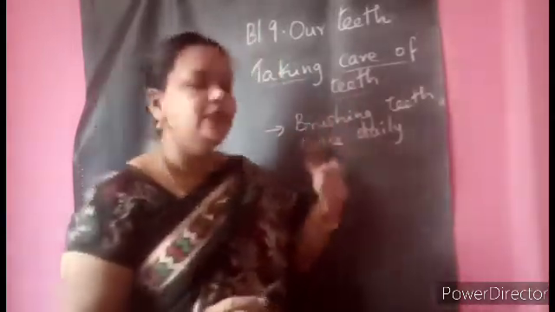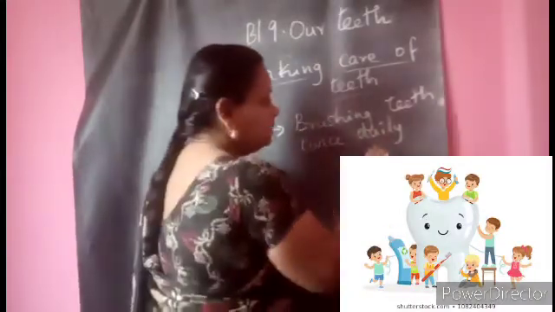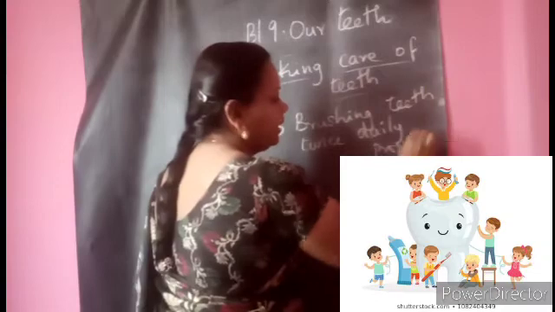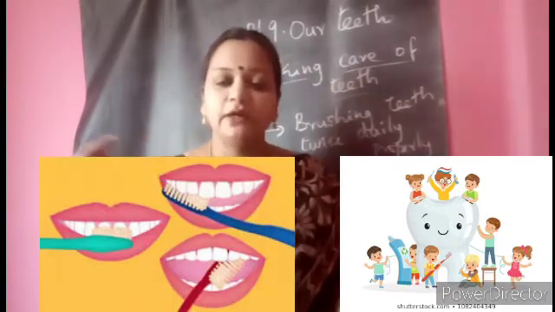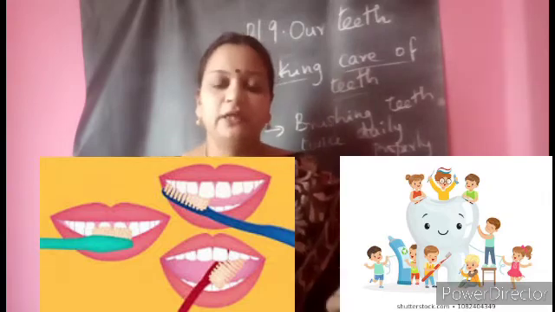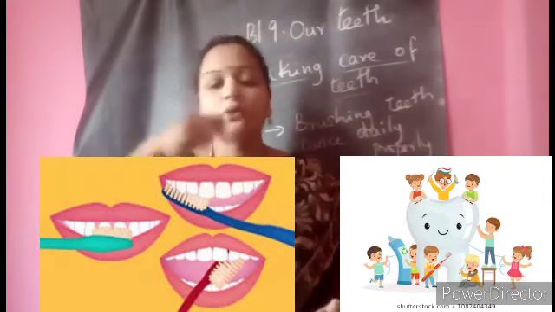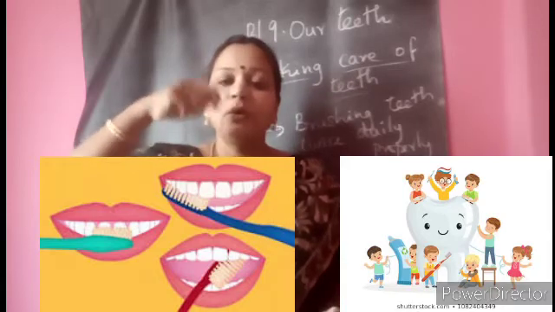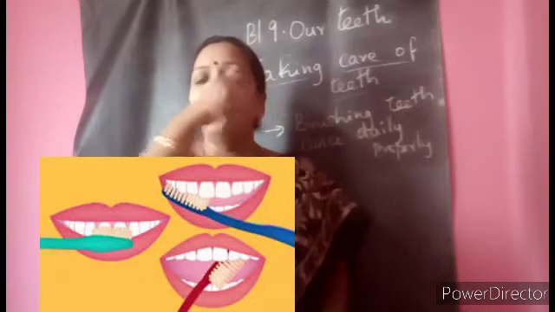That is why brush your teeth twice daily, morning and evening, properly. Here we will add the word properly. What do you mean by properly? Brushing does not mean just running and simply standing in front of the mirror. You have to brush your teeth properly. You have to make a circular motion, up and down, in all directions.